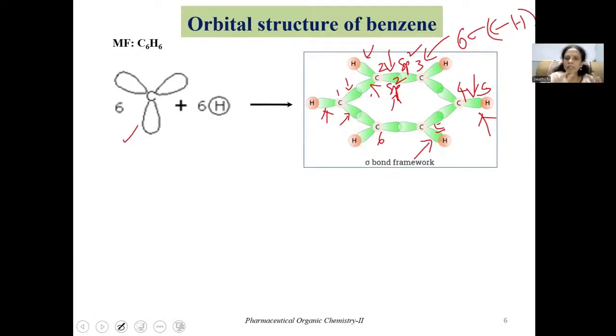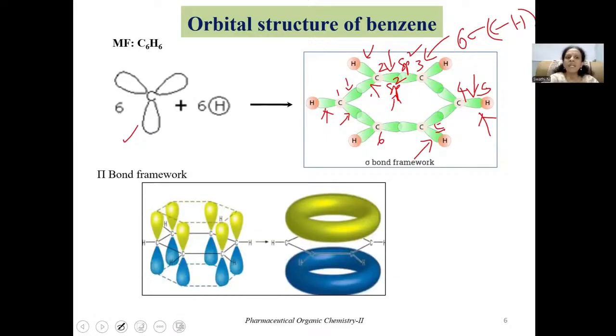Now here we have finished showing the bonding of all the 3 sp2 hybrid orbitals with respect to each carbon. As I mentioned previously, each carbon also has one unhybridized p orbital. These p orbitals present at each carbon are responsible for making pi bonds.